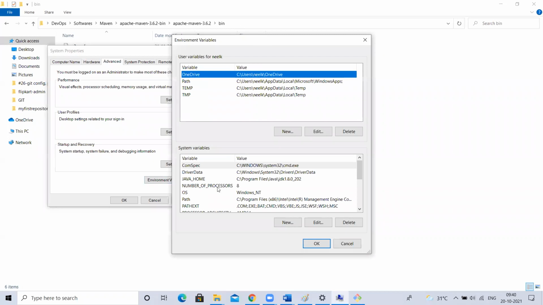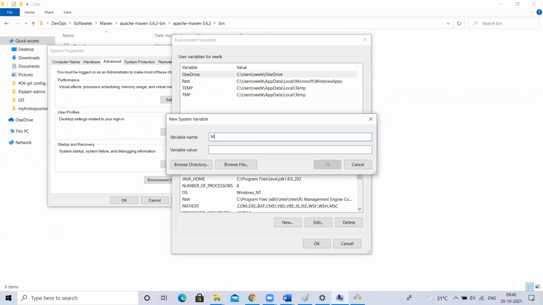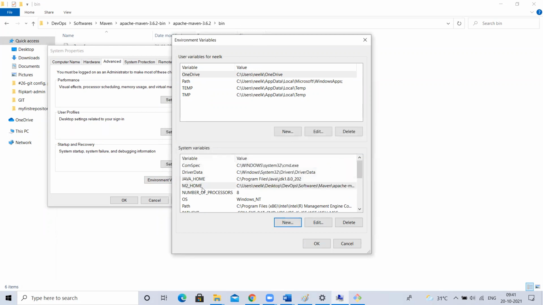Go here, environment variables. Here, I'm going to create a new variable, this one. Give the variable name, anything you can give. ABC also you can give, no problem, but it is recommended to give m2_home. Give the path here. So I'm creating one environment variable on my Windows machine called m2_home, and I'm setting this value. Done. I created a variable.